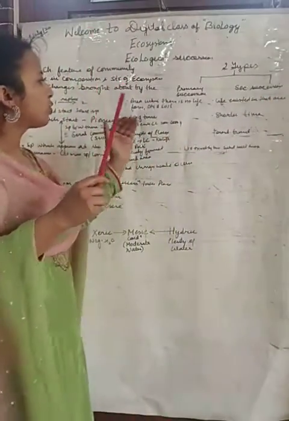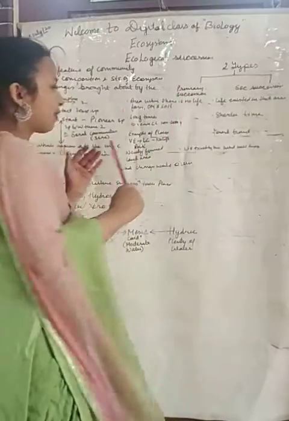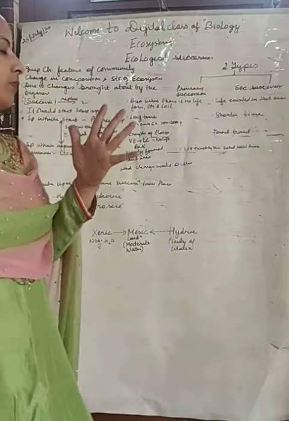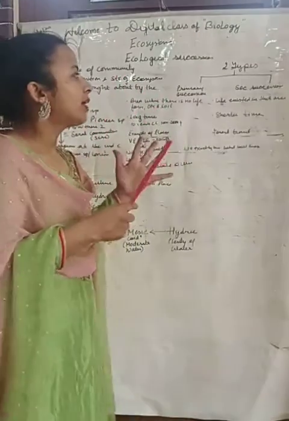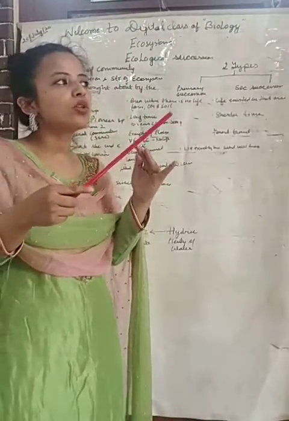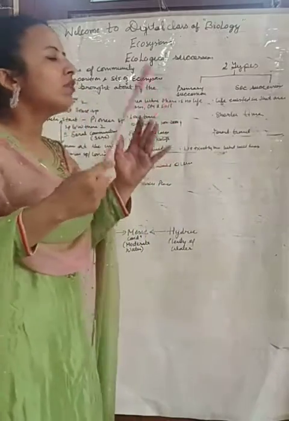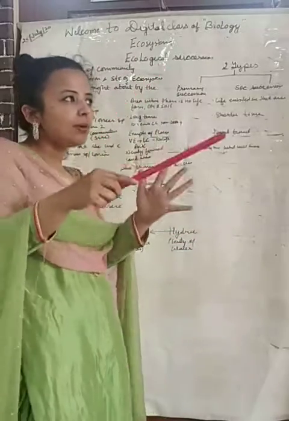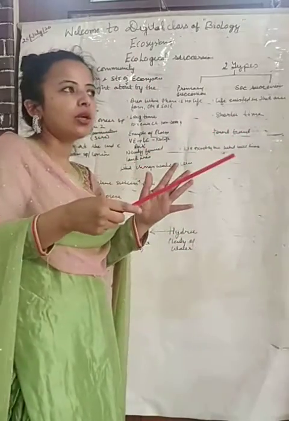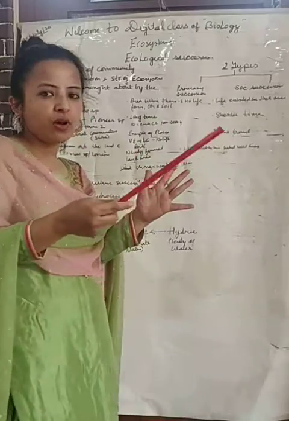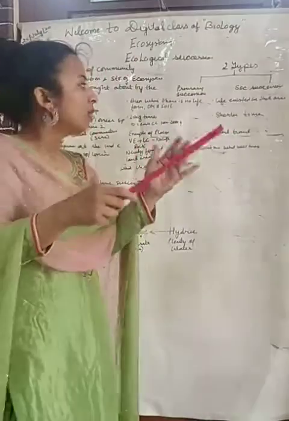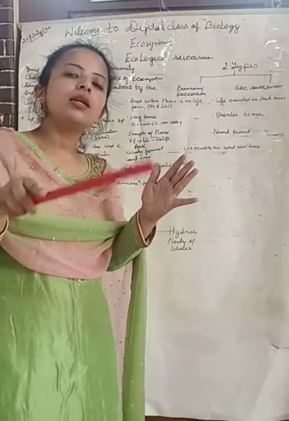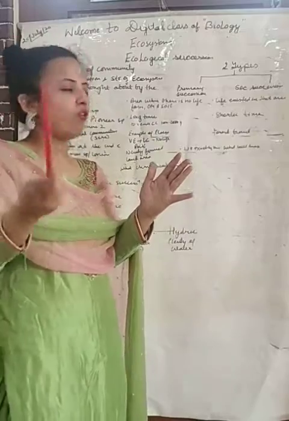So dear students, I am sure that you have understood about primary succession, that it occurs in a barren area. If I talk about secondary succession, students, it is that succession which occurs in those areas where earlier life was there, but due to some calamities, like earthquake or flood or forest fire, it has been damaged. But the soil is there.